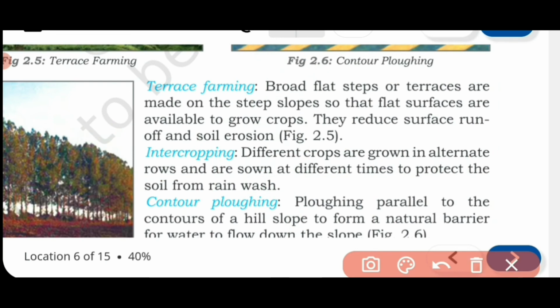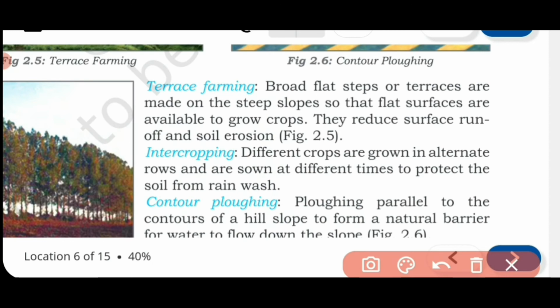This is intercropping. If one area is rice, the other area is some other type of vegetation, and this vegetation will block the movement of the soil. So that is why intercropping can be done to avoid soil erosion. Look at the line: different crops are grown in alternate rows.